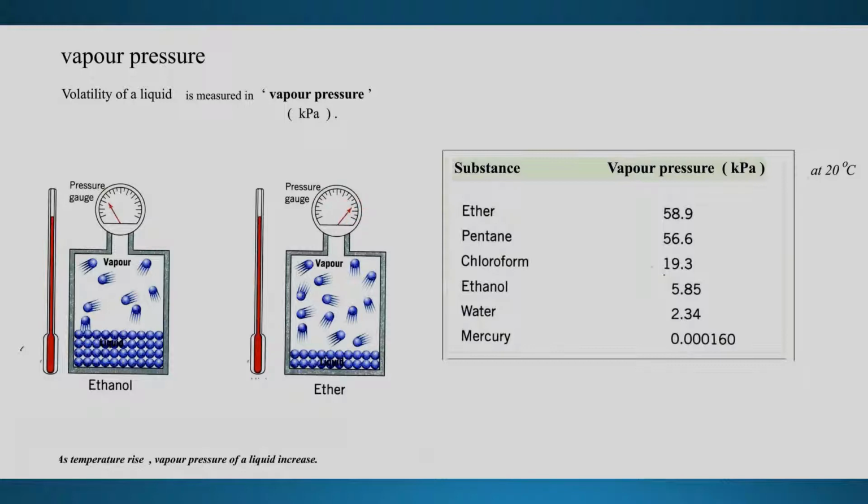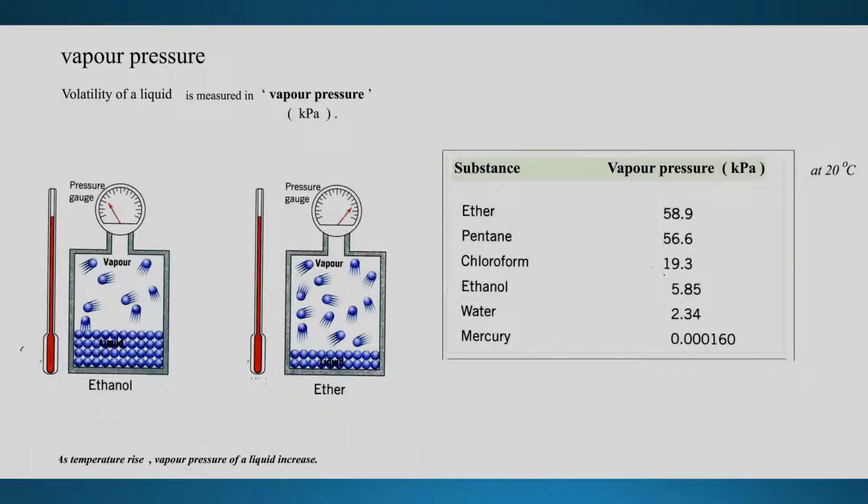So this is to prove one thing. Different substances turn from liquid into gas, and don't expect them to have the same pressure. One will have more pressure than the other. So they measure it in kPa, called vapor pressure.